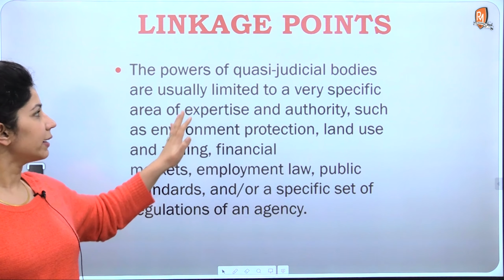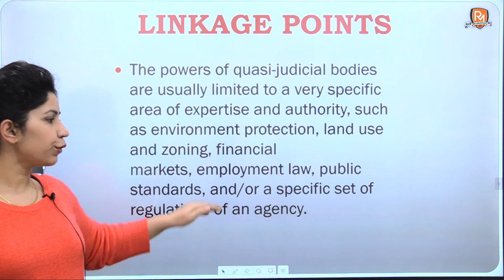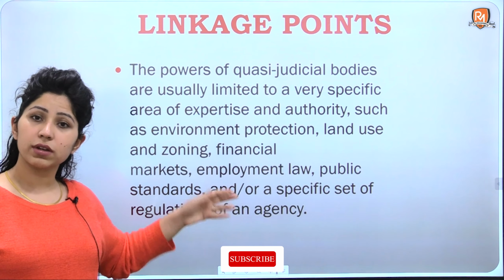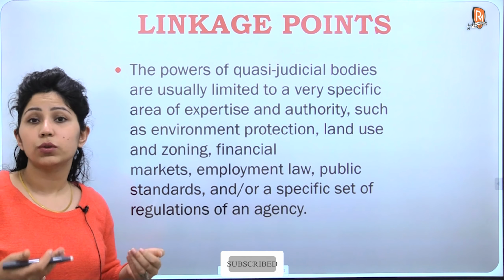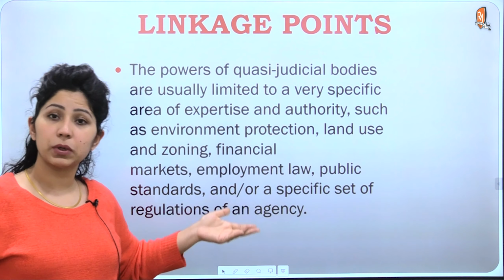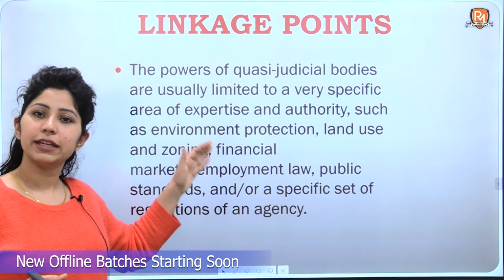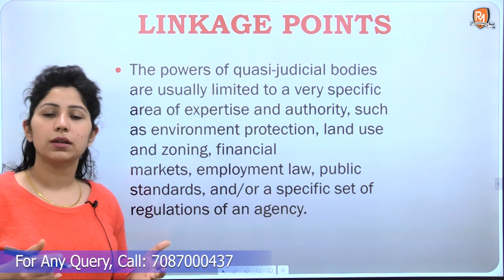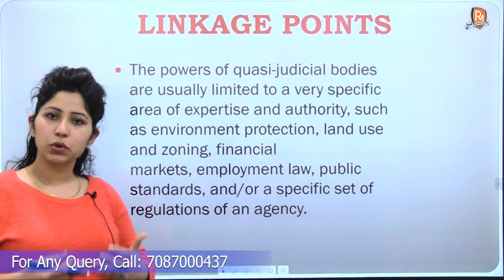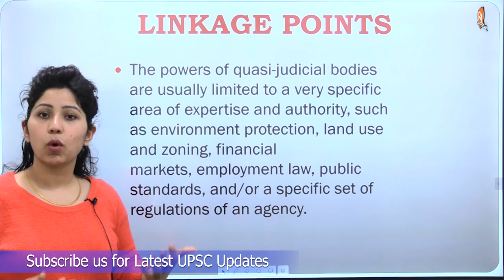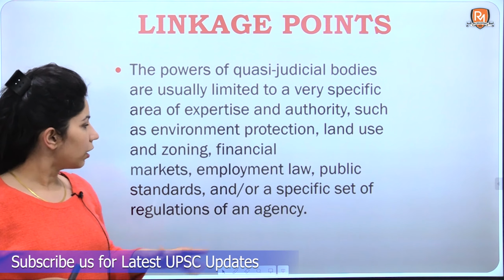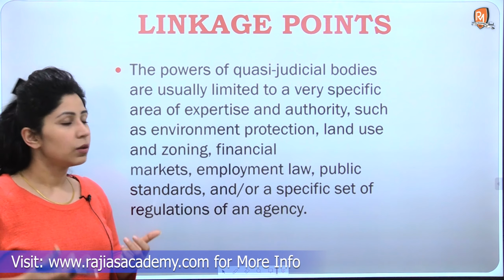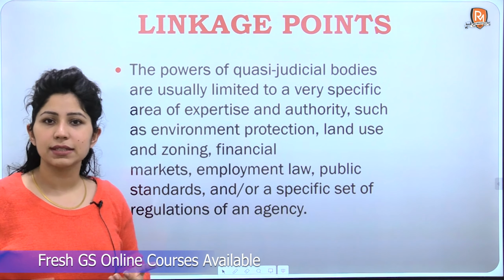So here we've told that they have very specific functions, and you've given examples of the specific functions. Here you can also give examples of the quasi-judicial bodies you know about. For example, if you're talking about environment protection, you can directly use the name of NGT in that place. Or in terms of public services, you can directly use the name of CAT. So just improvise your answer and see what you can innovate in that. From here onwards, we'll start to build our body paragraphs and write what the importance of quasi-judicial bodies is in the governance of our country.